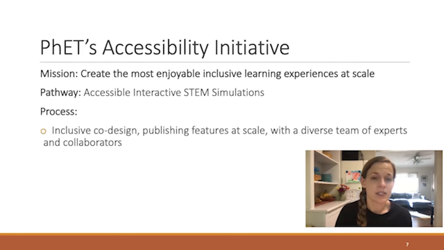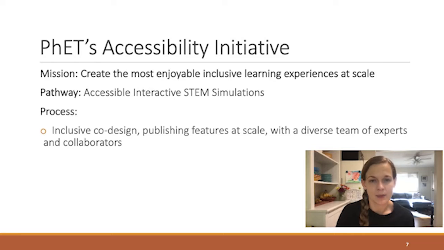I have been with PhET for over 10 years, and 6 years ago I began leading PhET's Accessibility Initiative, which has since grown into a team of folks dedicated to the design, implementation, and research of multimodal features, meaning different modes of display and input for interactive learning tools. My team's mission is to create the most enjoyable, inclusive learning experiences available at scale. The way we do that, the pathway we work through, and the medium we work with, is through creating accessible STEM simulations. We use a process of inclusive co-design to create new features, which we implement in the simulations at scale, so they're available to all, and we do that involving a diverse team of in-house experts, that's my wonderful team, and many collaborators.